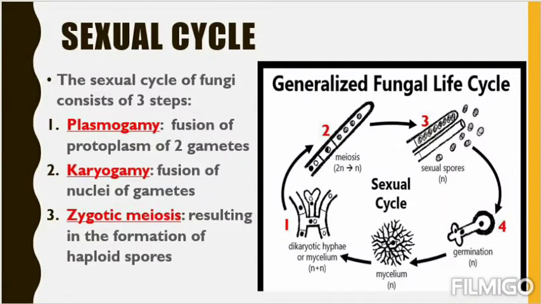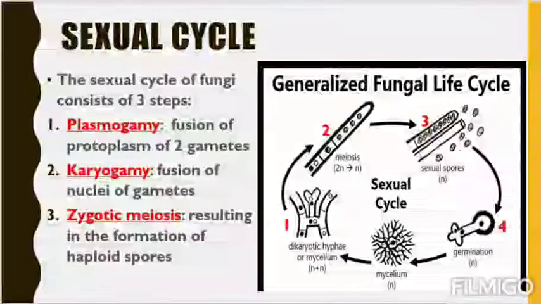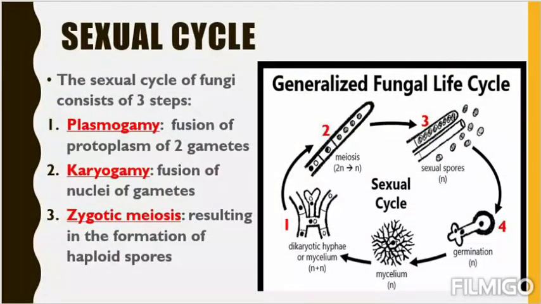In plasmogamy, the cells, the hyphae, will come close to each other. First, there will be mixing of the protoplasm or cytoplasm. First, the cytoplasm will mix. Number 2 is karyogamy. After the cytoplasm is mixed up, the nuclei will fuse together. So first the cytoplasm will mix, then after that the nuclei will mix.